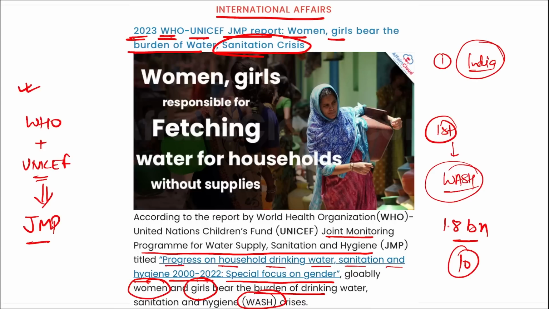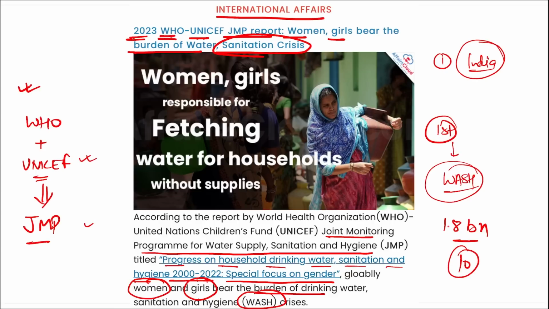Girls are nearly twice as likely as boys to bear the responsibility for getting water in the household. Women and girls above 15 years of age are responsible for water collection in 7 out of 10 households without water supplies on premises. Correct? This report also noted that women and girls are likely to feel unsafe using a toilet outside of home and feel the impact of lack of hygiene. Correct? This data was released by WHO and UNICEF.